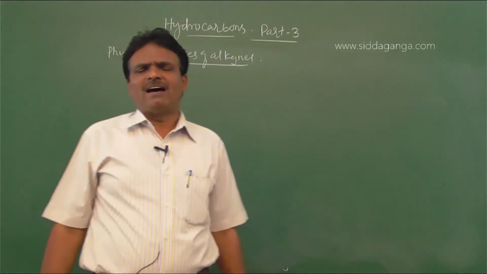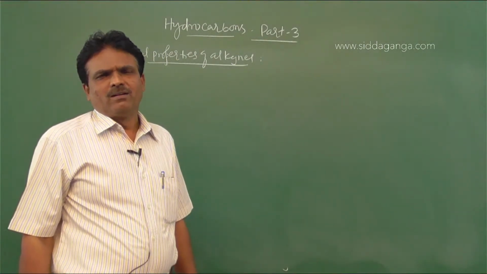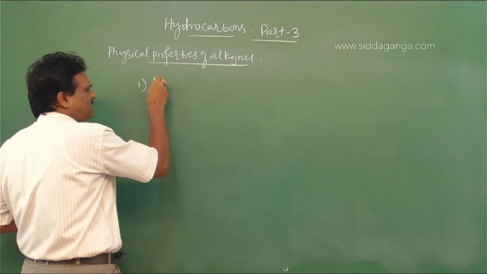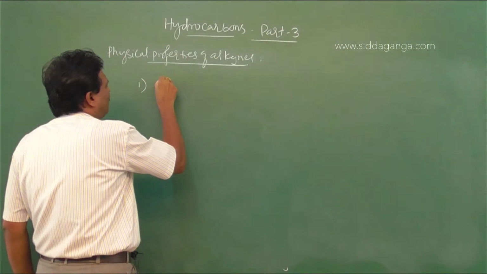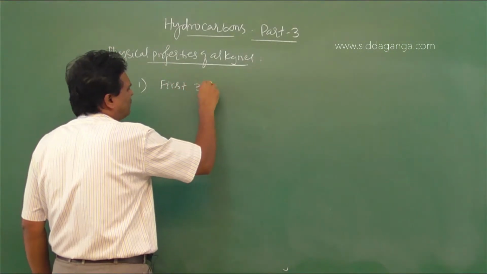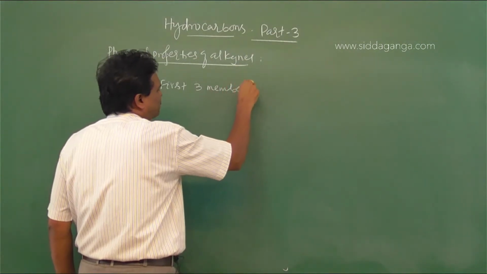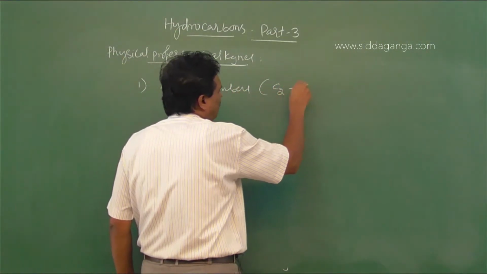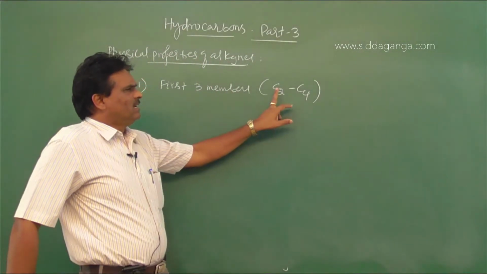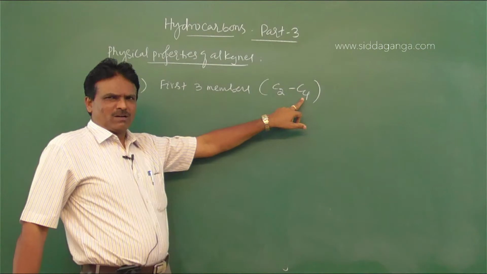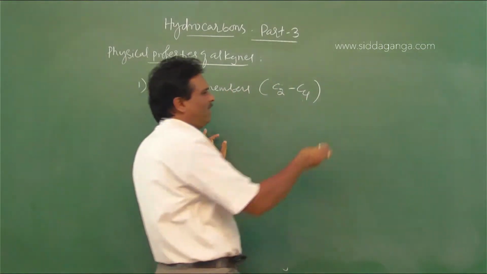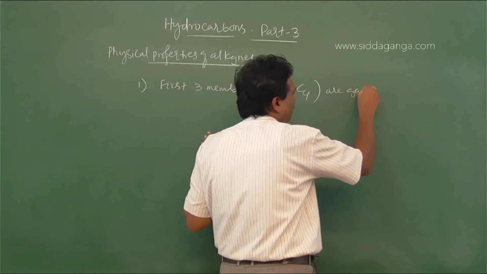Lower members of alkynes, the first three members, C2 to C4, alkynes containing two, three or four carbon atoms, are gases.